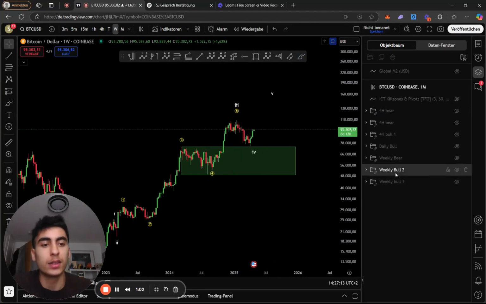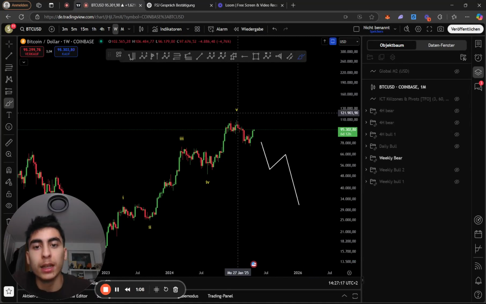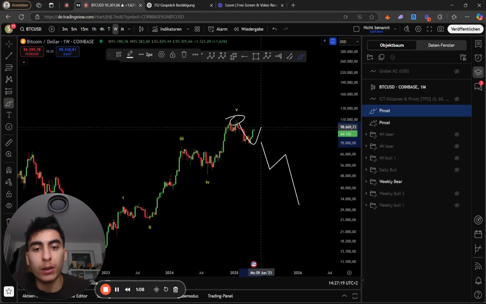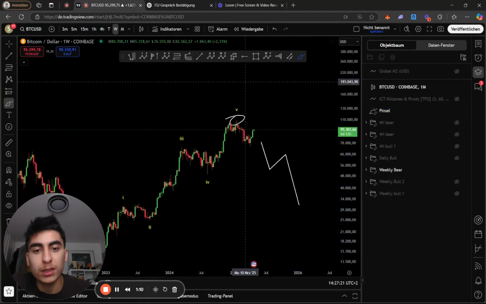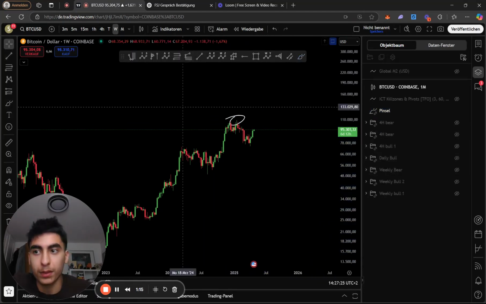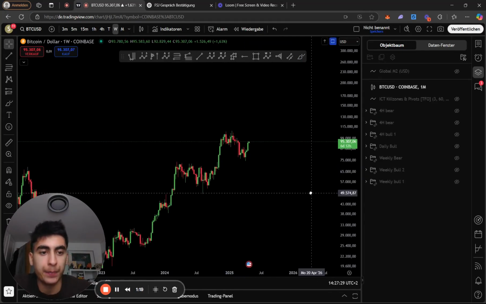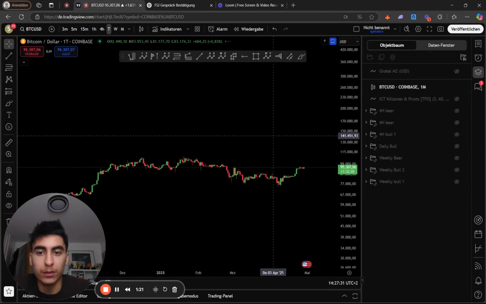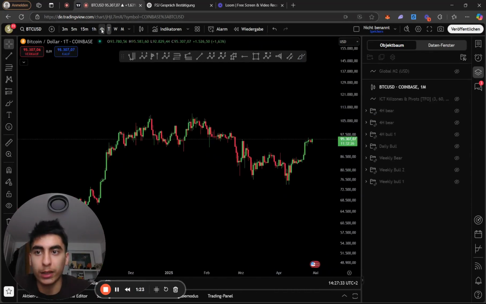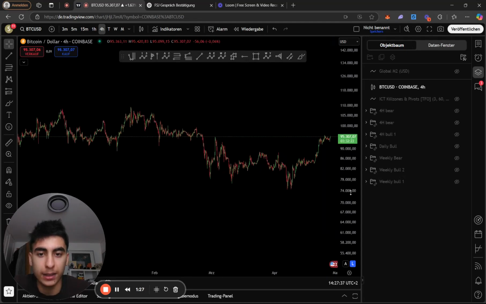These are the scenarios. The bearish scenario would be this one, but it's very low probability. And we already have the top here and looking here for a more bigger move to the downside. But this is not preferable right now. So here we have a couple of scenarios. Let's drop down on the 4-hour time frame because that is what actually matters.